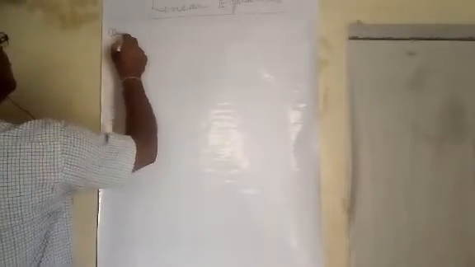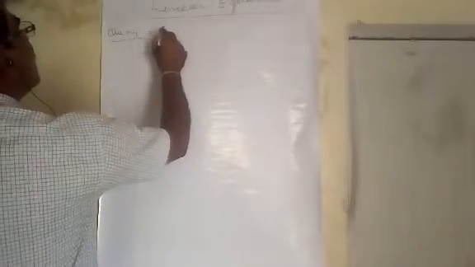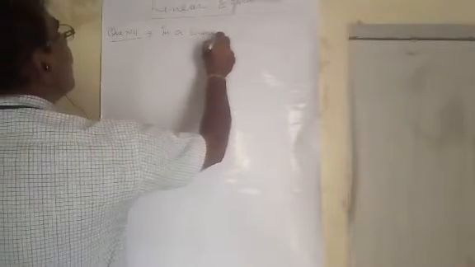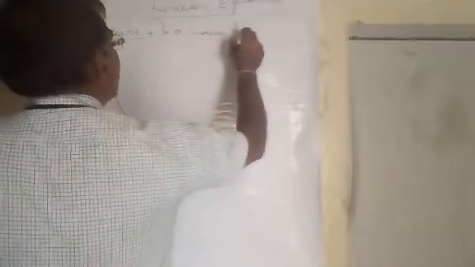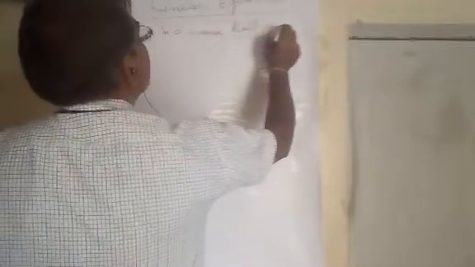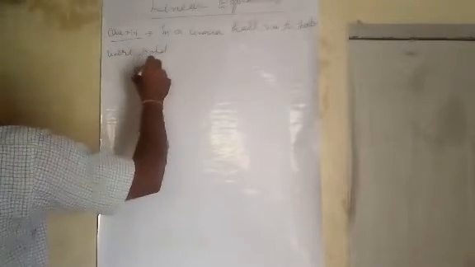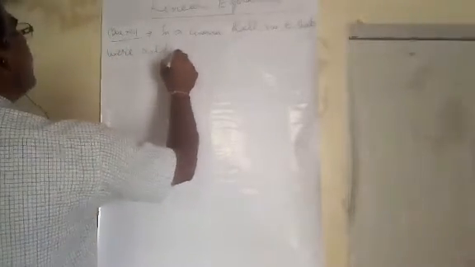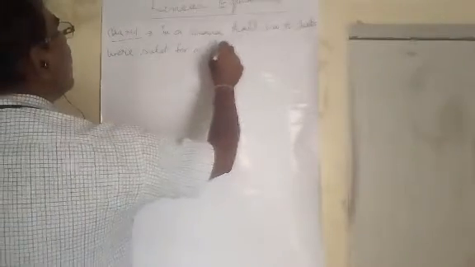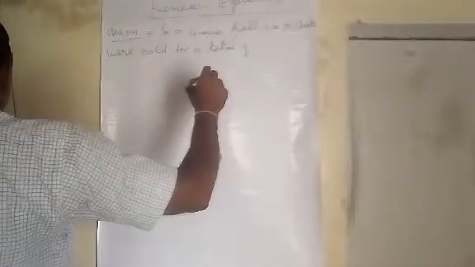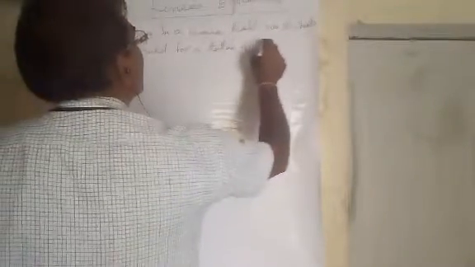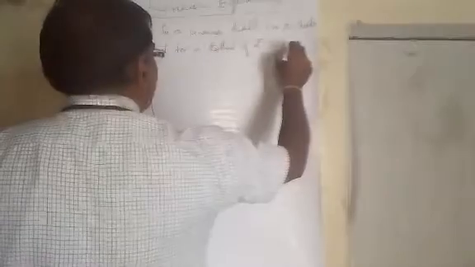Question number 1: in a cinema hall, 300 tickets were sold for a total of rupees 32,000.